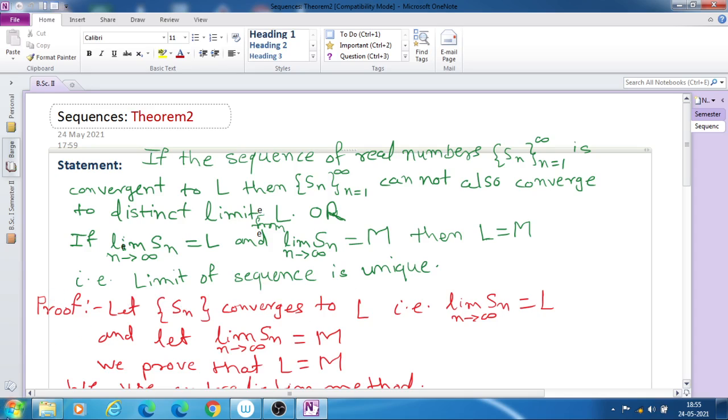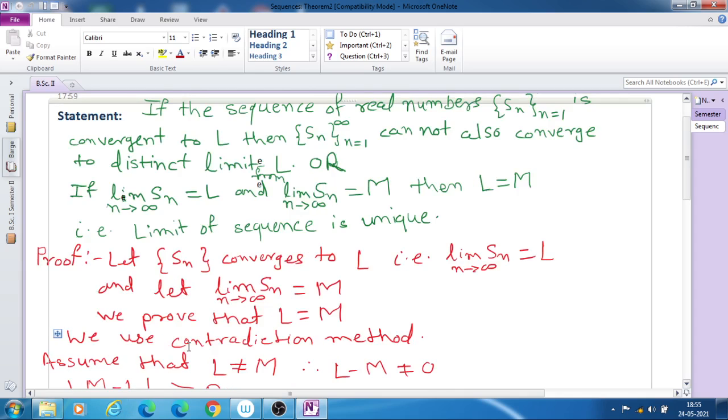So to prove this we use the method of contradiction.